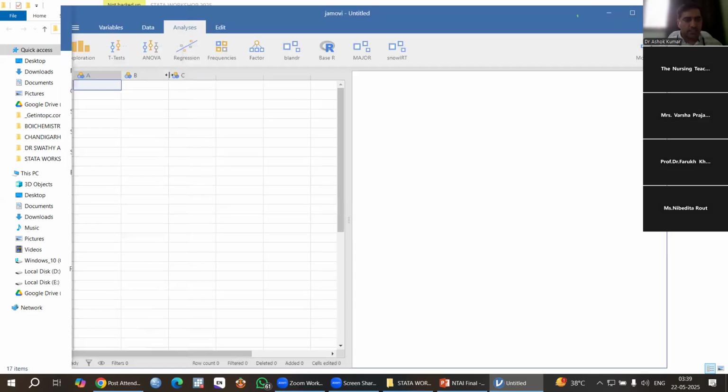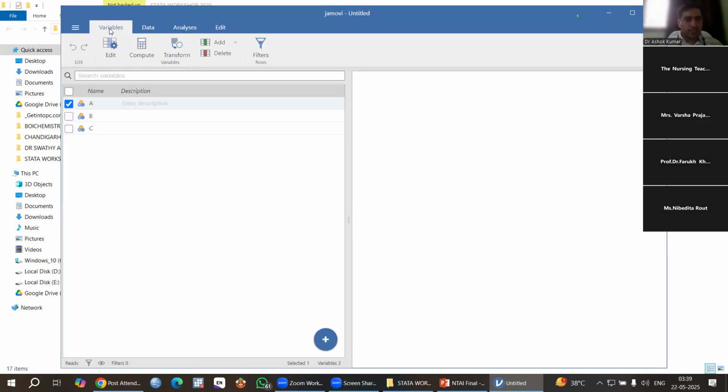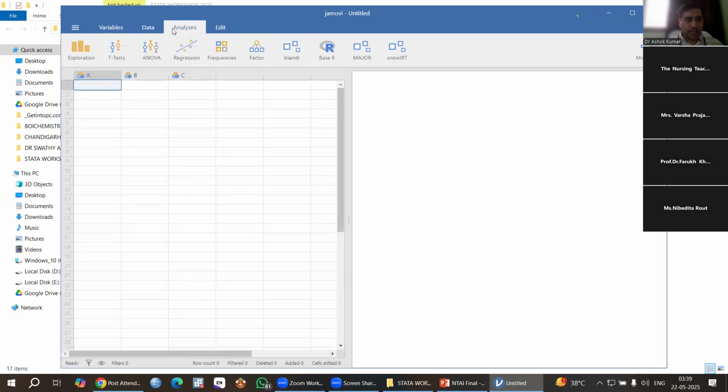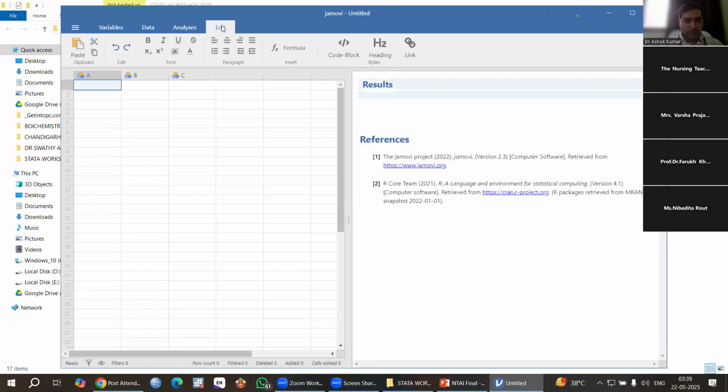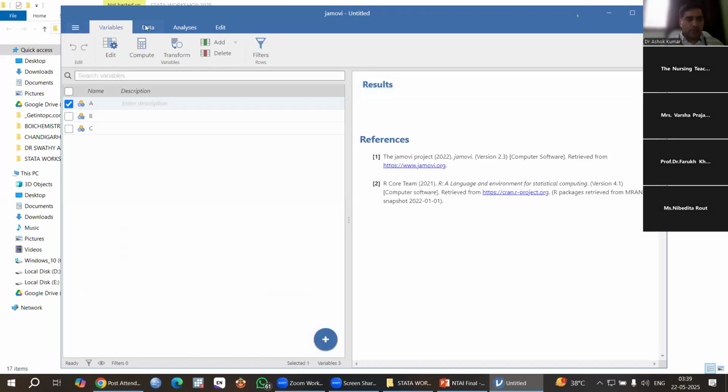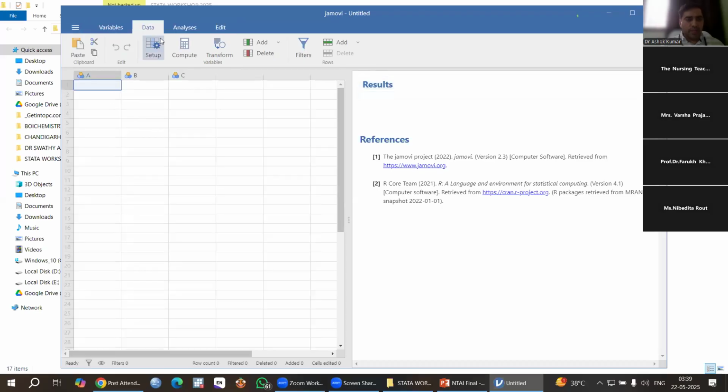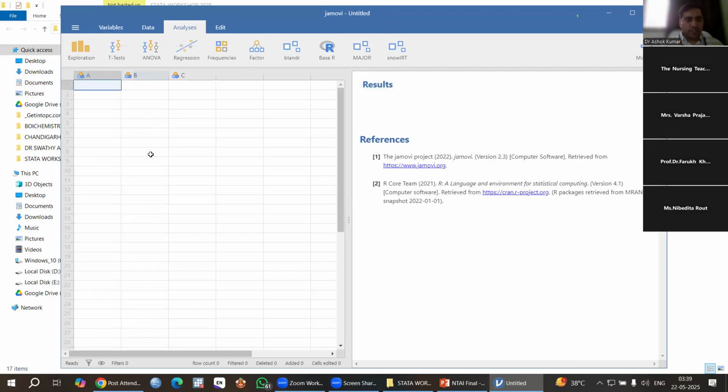Then these are variables, data, analysis, edit. We will do one by one. First we have to import that Excel file into Jamovi. For this, please look here.